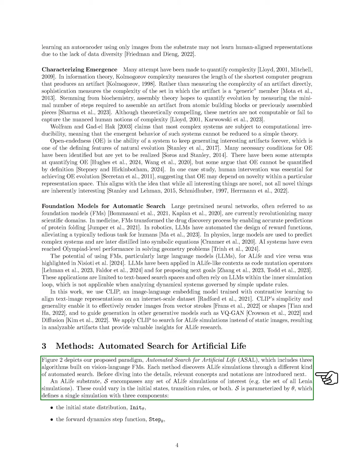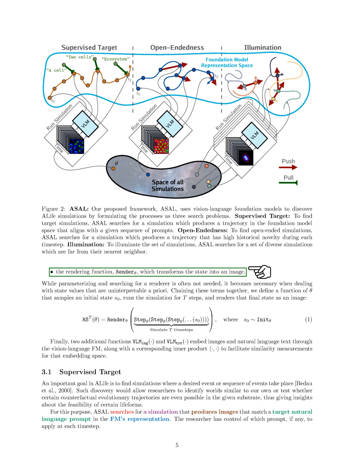An A-life substrate, denoted as S, includes any collection of A-life simulations we are interested in, such as all Lenia simulations. These simulations can differ in their initial states, transition rules, or both. We parameterize S with theta, which defines a single simulation through three components: the initial state distribution, the forward dynamic step function, and the rendering function that converts the state into an image.